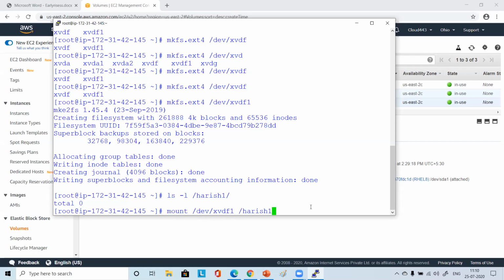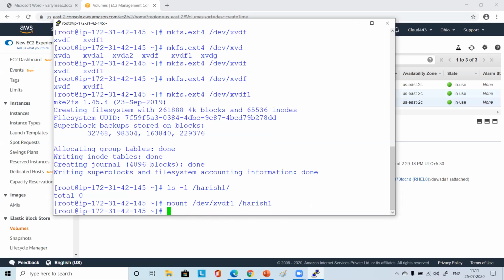Till this point, has everyone reached? Yes, Apeksha? Harish? Okay, perfect. Now press enter. Nothing came. Is it good or bad? That's good. If nothing comes in Linux, it means it is absolutely right.